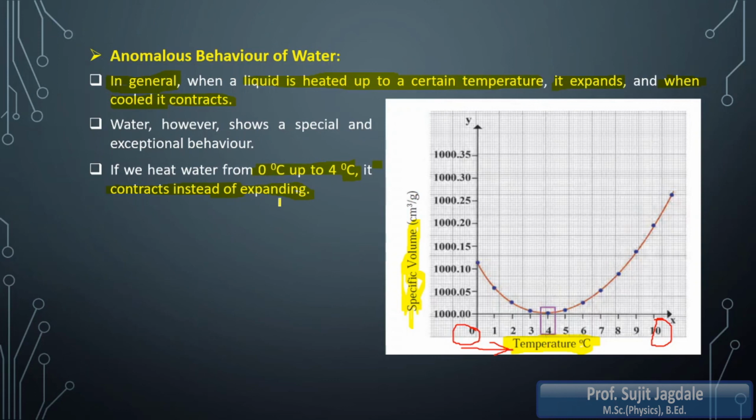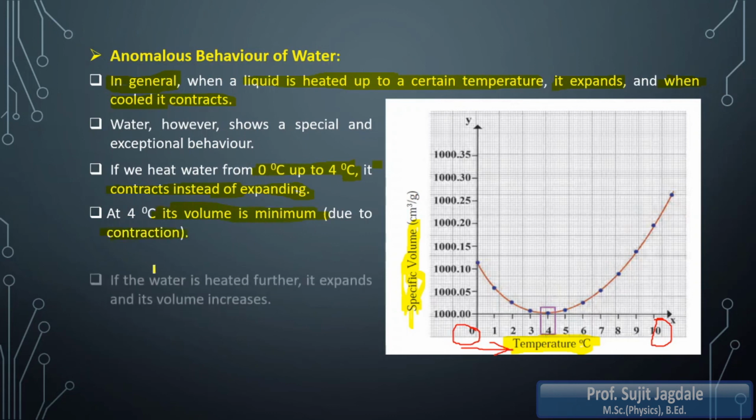Instead of expanding, it is contracting. Its volume goes on decreasing when we heat the water from 0 to 4 degrees Celsius, and at 4 degrees Celsius its volume becomes minimum due to that contraction.